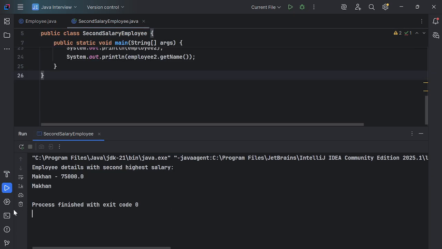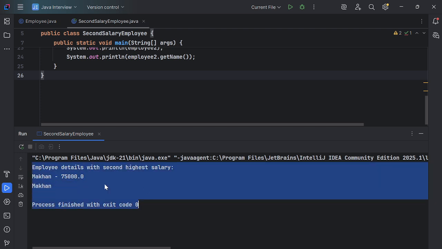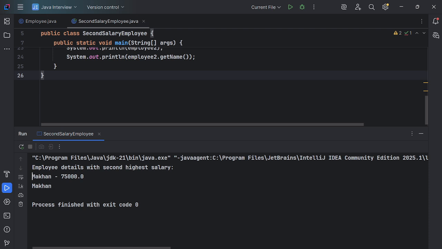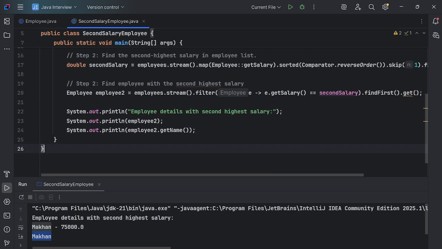See, guys, first I am getting the employee details with the second highest salary. First, I am getting the complete employee detail, Mark, minus 75,000. Here it can print everything, if we have ID or city and name, but I have taken only name and salary. It is printing name and salary of the employee. And here we are getting only the name of the employee having the second highest salary. I have not even printed the salary detail, I am printing only the name of the employee having the second highest salary, guys.